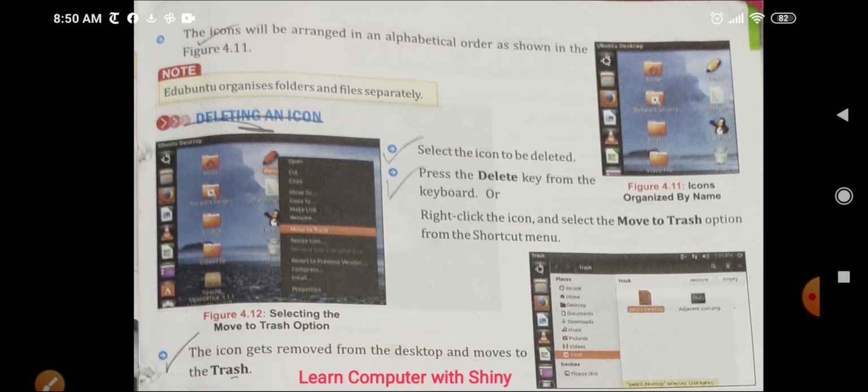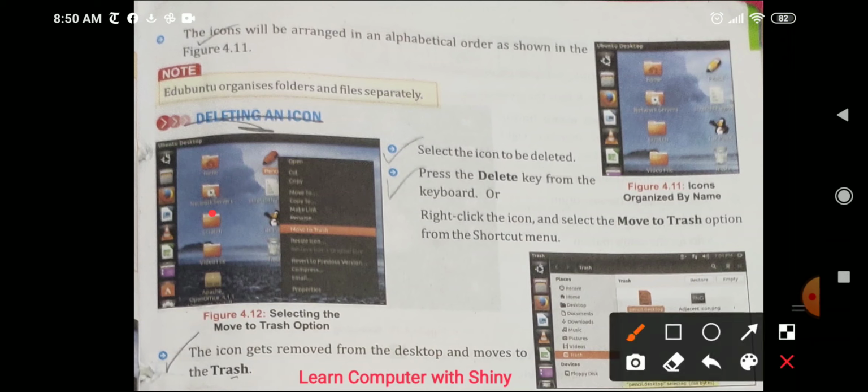Then there is deleting an icon. How can we delete an icon from the desktop? What you can do here, just click on the icon. For example, we want to delete this folder. Just click on it and press the delete key, okay. Select the icon, just left click on this folder and press the delete key.